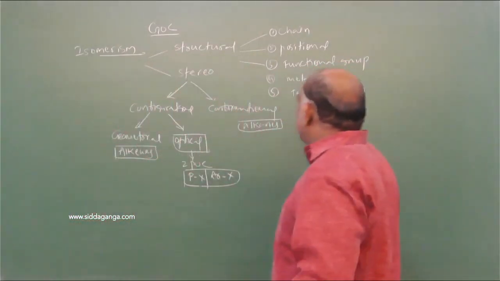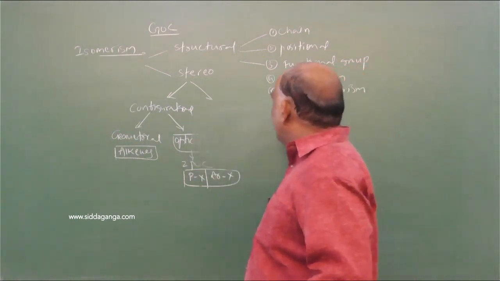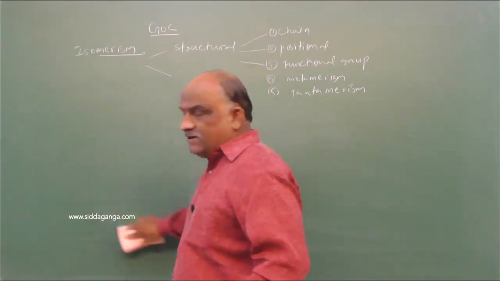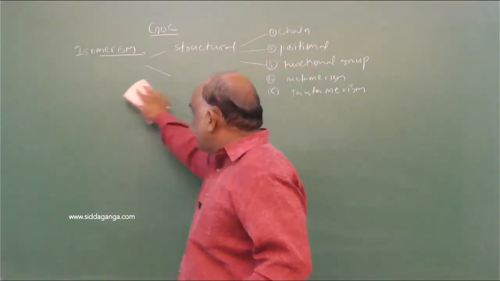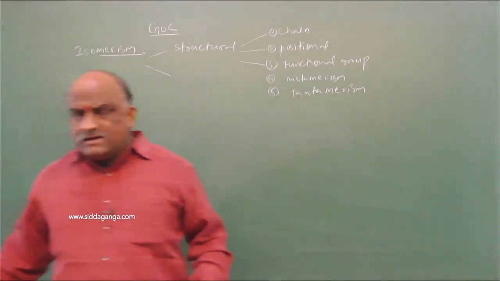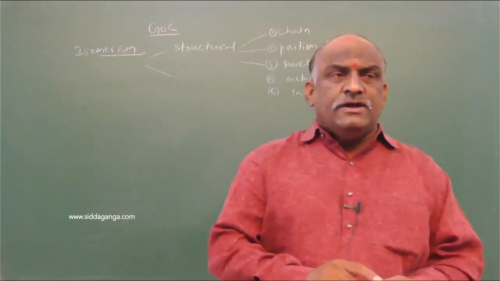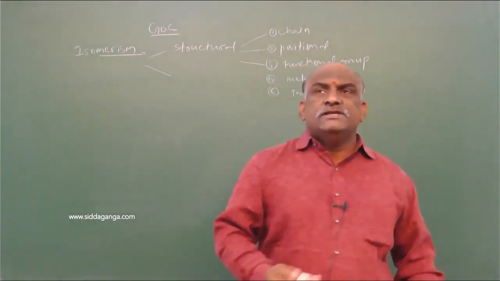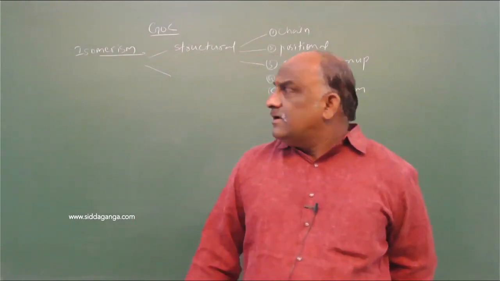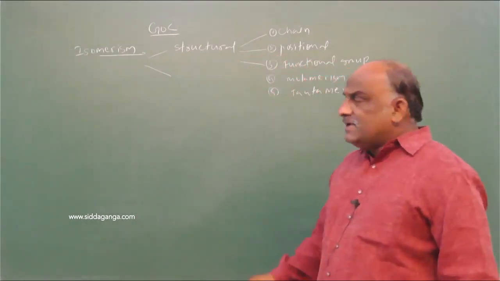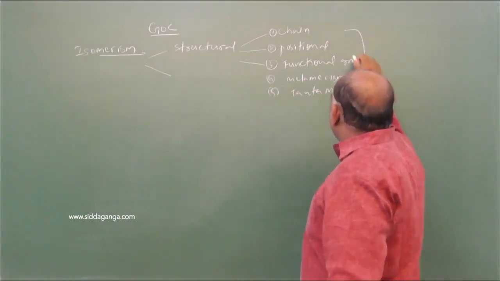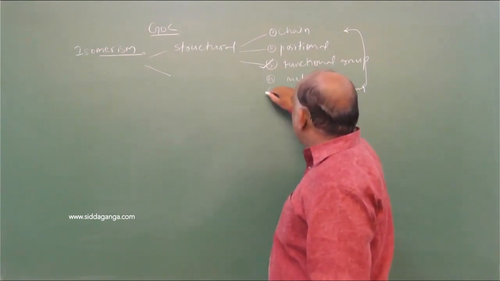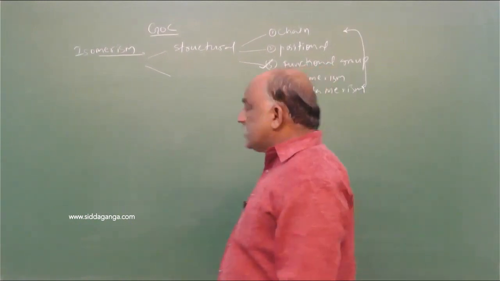For entrance, RS configuration is not there. From the entrance point of view, RS configuration is not there, and in this only cis-trans isomerism is there. I think E-Z also is not there. Cis-trans will be there and RS will not be there. Coming to the structural isomerism, students, you must and should concentrate on functional group isomerism, and very important, tautomerism.